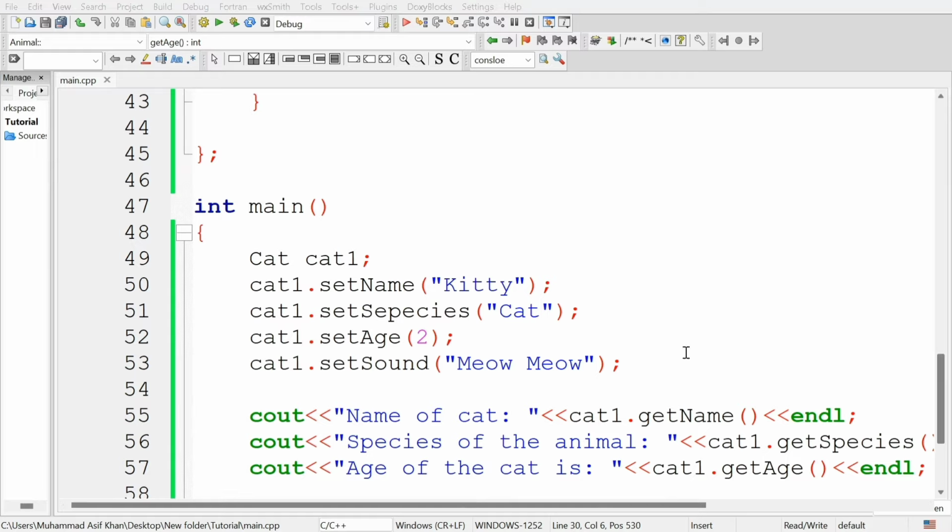This is a brief explanation of inheritance in C++ programming. We learned how to create a base class, extend it with a derived class, and use the features in a practical example.